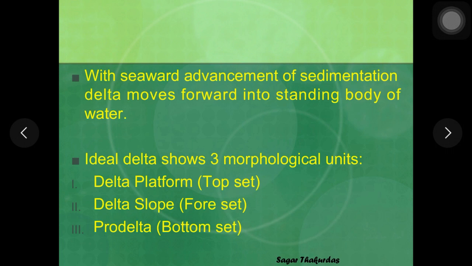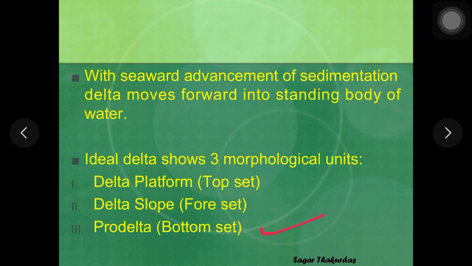So whenever you see a cross section of a delta or delta morphology, it consists of three parts. The three parts are named as delta platform, delta slope, and pro-delta. So delta platform is also called as topset or delta plain. Delta slope is also called as foreset or delta front, and pro-delta is also known as bottom set or pro-delta.